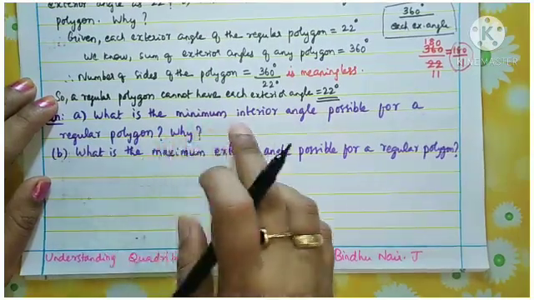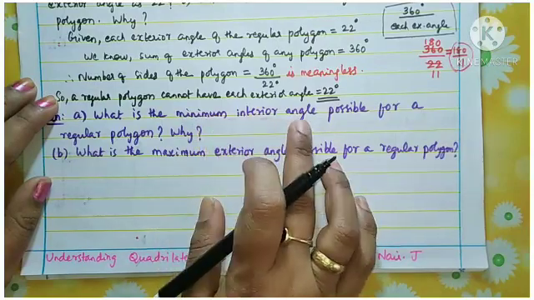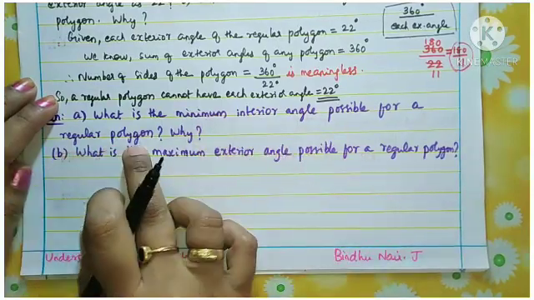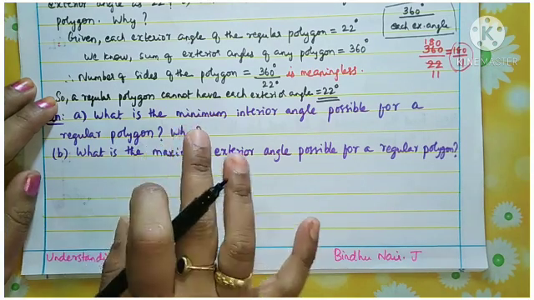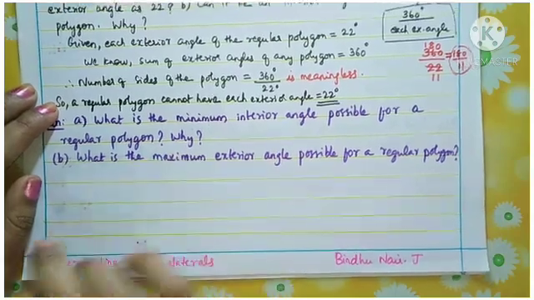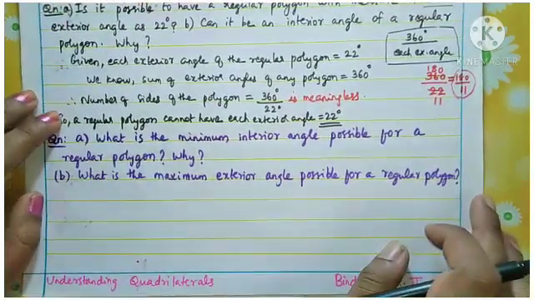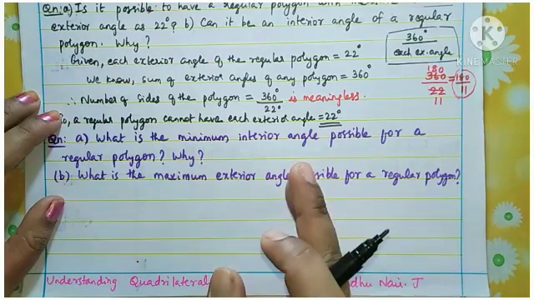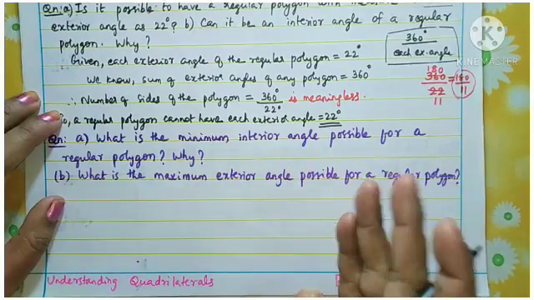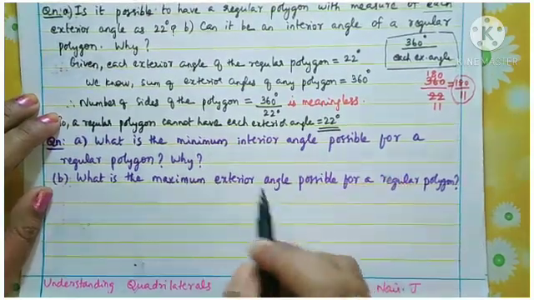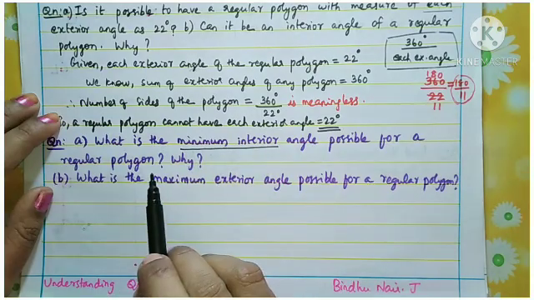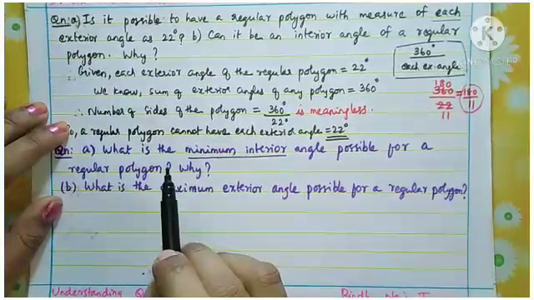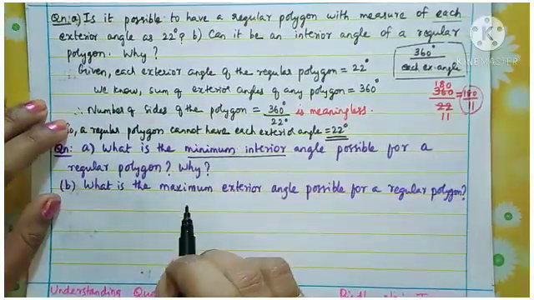So here we need to discuss the regular polygon which is having the minimum number of sides. Here we cannot consider any polygon with any number of sides, because it is asked minimum interior angle. You need to consider the polygon with the minimum number of sides.